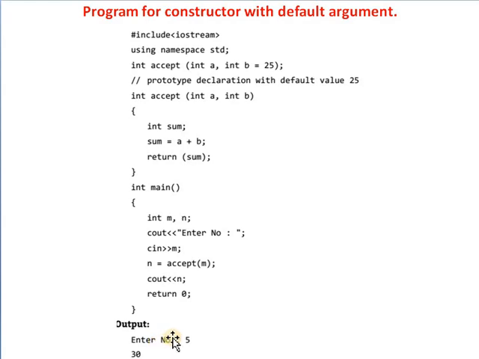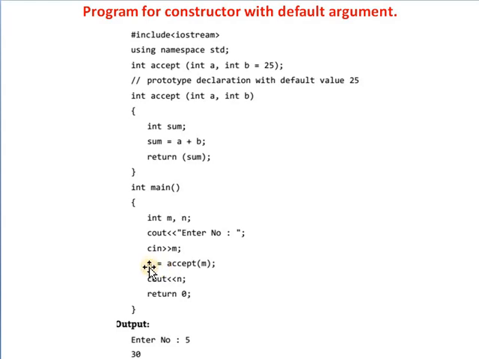Whenever a user enters 5, then the constructor will be called. How? Let's see the main function. In the main function, there are two variables m and n. Only one single value is entered by the user. This is the first number. And what about the second number? The second number can be taken from the constructor's default argument, or the function's default argument.